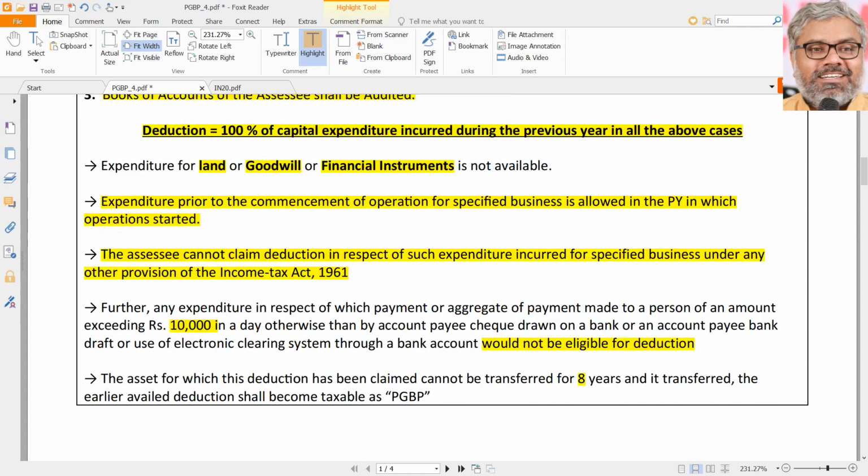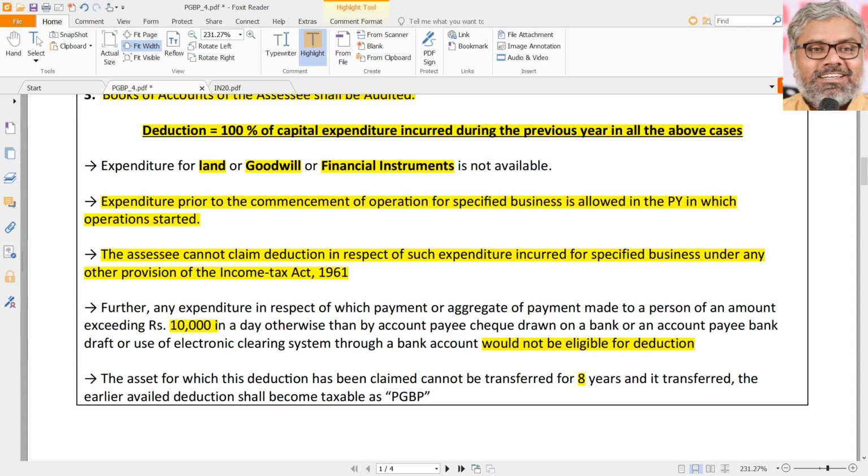Also, if that capital expenditure is related to prior to the commencement of business, that also is allowed as deduction in the year in which the business has actually commenced. And the 10,000 rupees restriction is always there here also. And once a deduction under 35AD is claimed, no further deduction can be claimed under other provisions of the Income Tax Act.